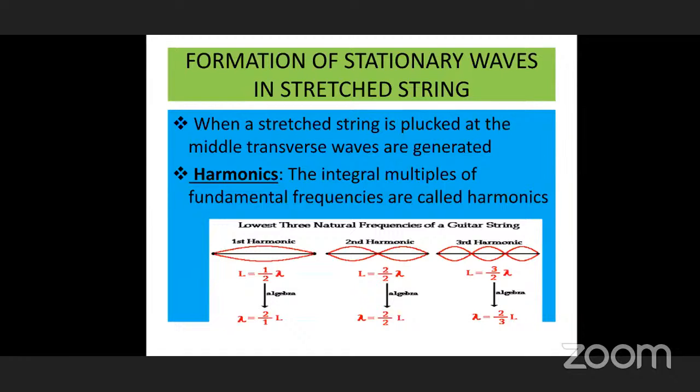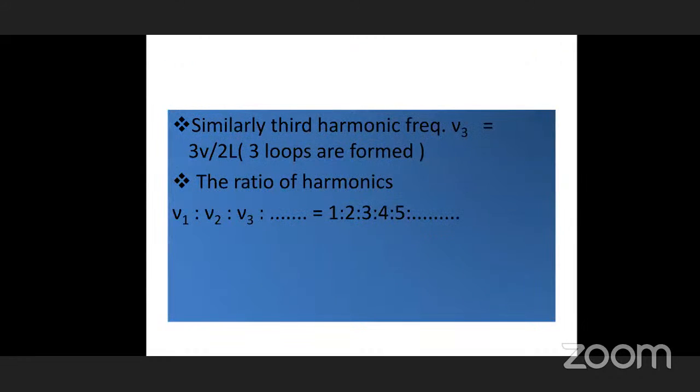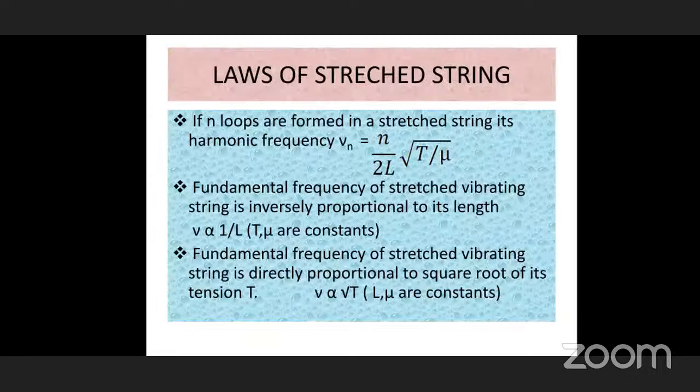We can see two nodal points at the ends. And again, the second harmonic, which we call the first overtone, is formed. Three loops are formed in the second harmonic. What is the equation for velocity and frequencies? And when the harmonics are continuously formed, what is the ratio of their frequencies? Nu1 is to Nu2 is to Nu3, we have discussed.